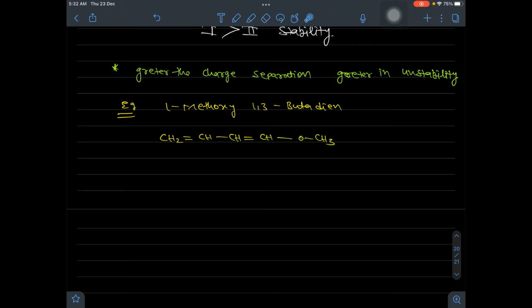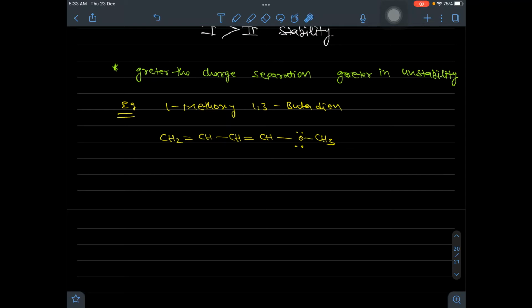This is 1, 2, 3, 4. In this, oxygen has a lone pair, and 2 pi bonds are present.